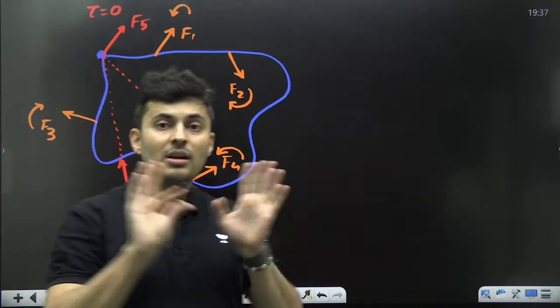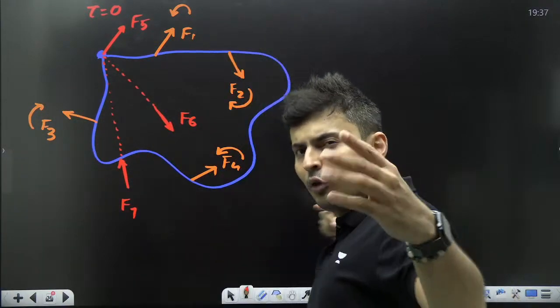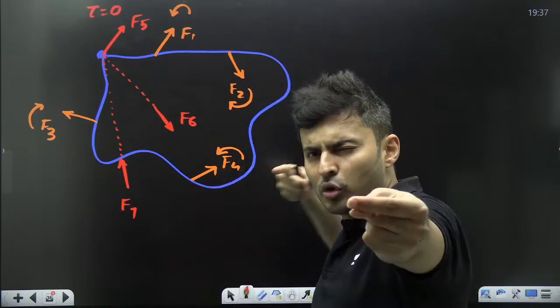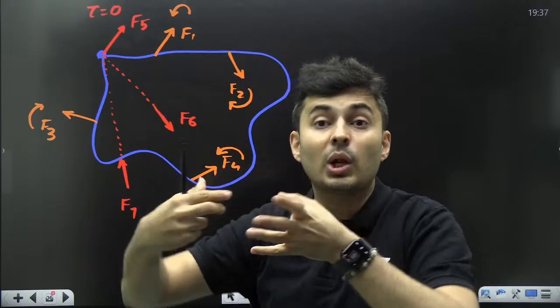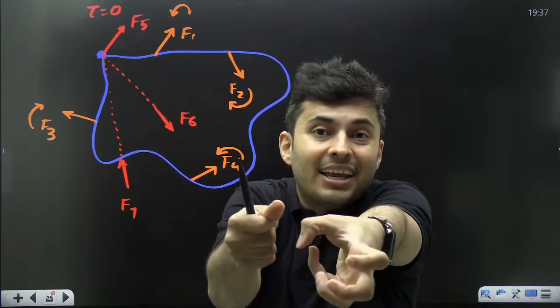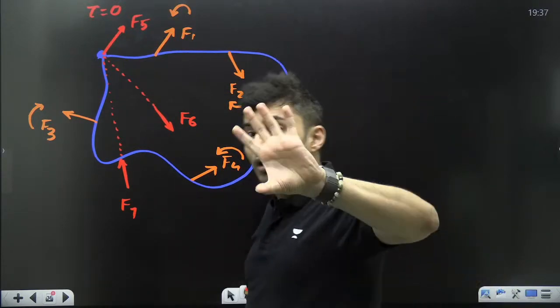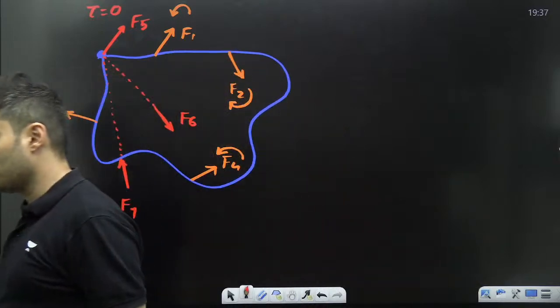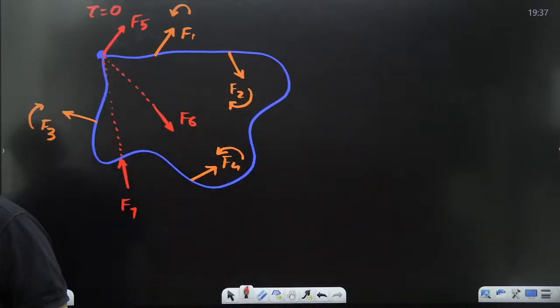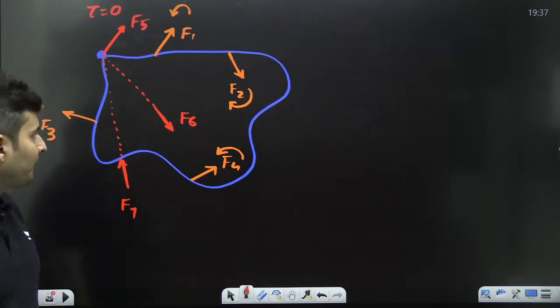All these forces will not create torque. If the force passes or appears to pass through the point, it can't rotate it. It will just push against or towards the axis. So it can't cause any rotation. Is that clear? Everybody with me? All right.